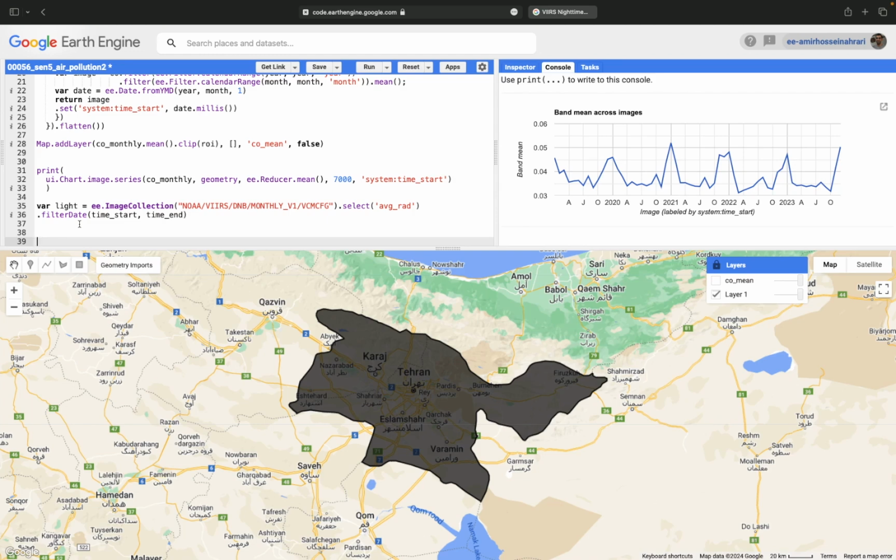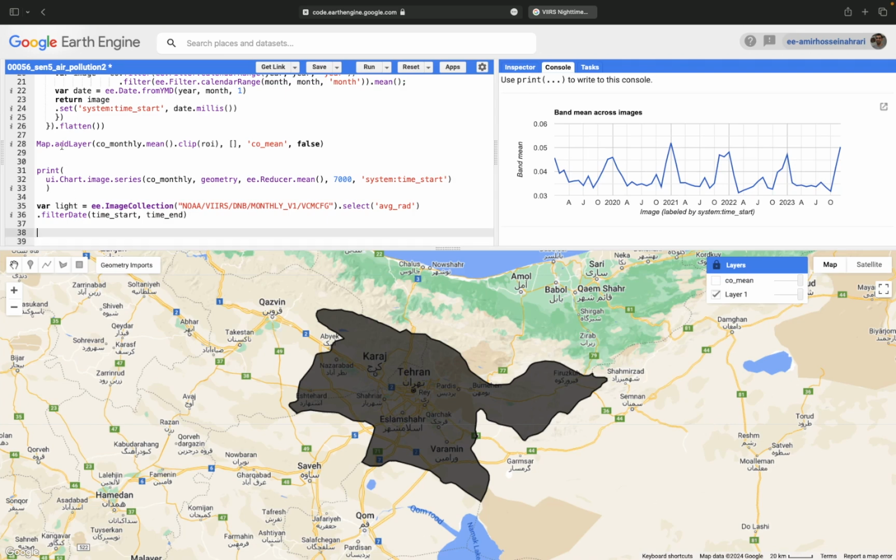In Earth Engine, when you want to do the process, you need to have a background about the data. If you cannot imagine what kind of data you are working with, it will definitely have a negative impact on your estimations, because you cannot imagine what's going on there. So we need to have an insight or background.